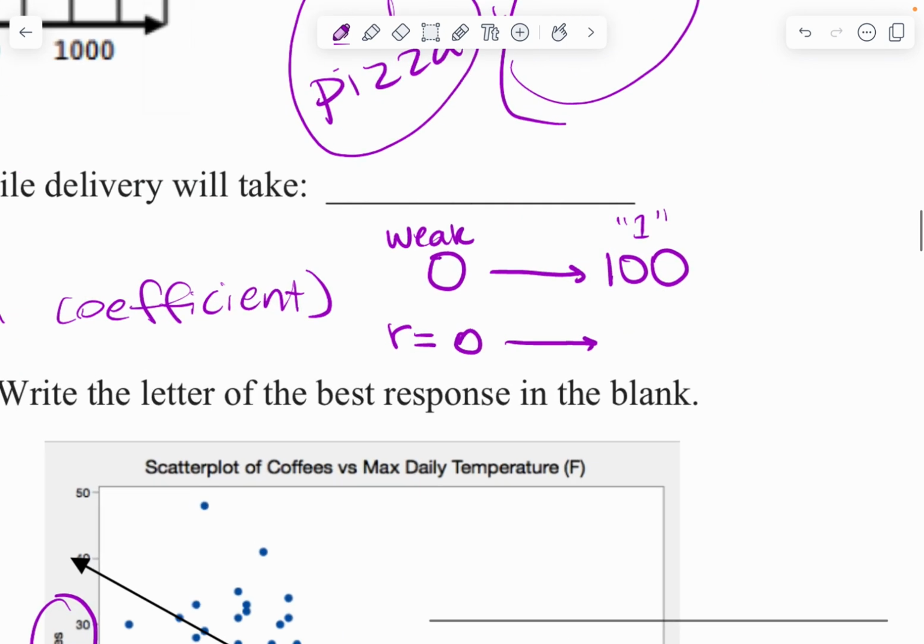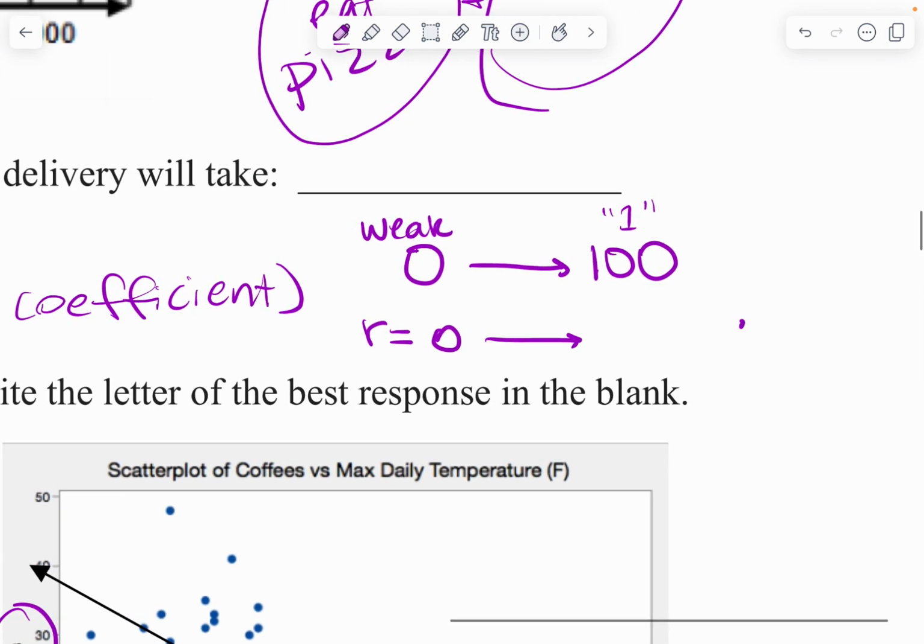Now, an R value of 100 would look like this. If there's an R value of 100, you are literally telling me 100% of the dots fall exactly on the line. An R value of 99 might look something like this. Not all 100% of the dots are on that line, but the rest of them are pretty darn close to that line.